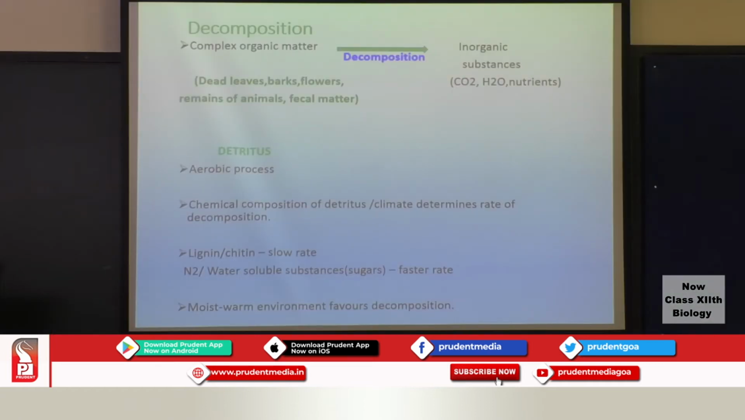Coming to the next component, that is decomposition. Decomposers play a very important role in the ecosystem. Now, decomposers will be breaking down this complex organic matter into inorganic substances like carbon dioxide, water and nutrients. The complex organic matter could be the dead leaves, the bark of the tree or the branches, the flowers, the remains of the animals, even the fecal matter. So this is the detritus.